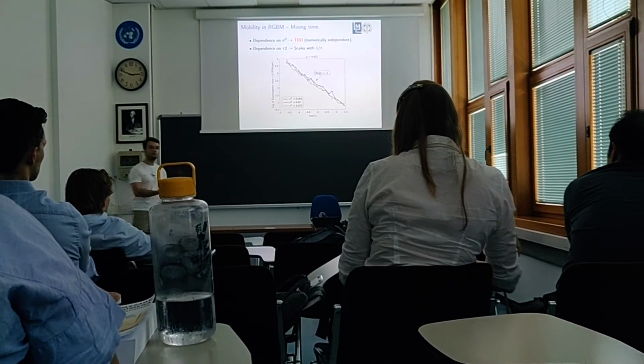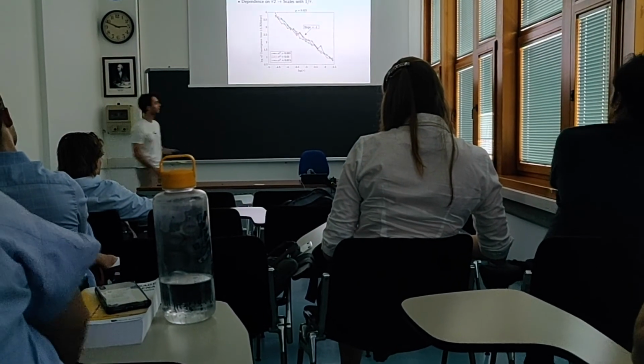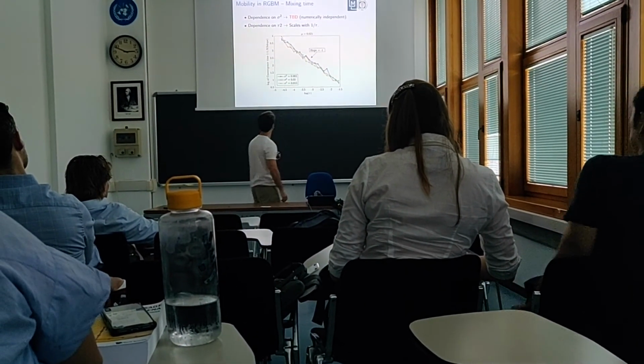So in our model, one can understand the mixing time, or the measure of mobility in an RGPM population, as just 1 over tau when the stable distribution exists.